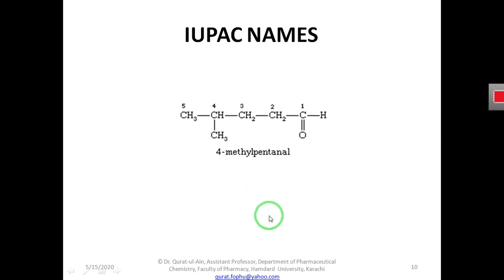So how can we name an aliphatic aldehyde? We will see here. The carbon atom of the aldehydic group, we will number this carbon atom as carbon number 1. If we wish to give the name to the aliphatic aldehyde, first we will give the number to that carbon atom, carbon number 1, that will be part of this functional group. First we have to look where the functional group is. So we find that the functional group of the aldehyde is here.